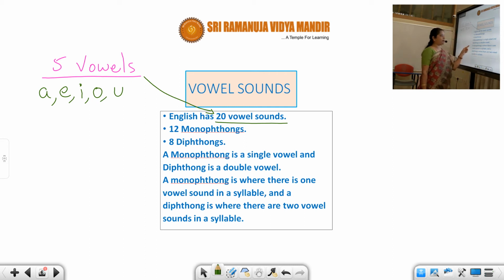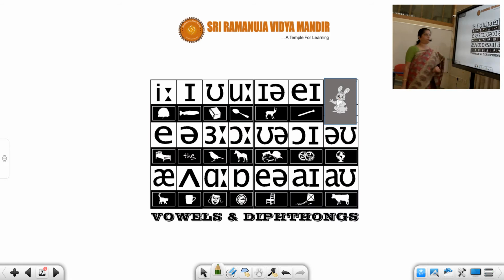So here it is mentioned very clearly, a monophthong is where there is 1 vowel sound in a syllable, and a diphthong is where there are 2 vowel sounds in a syllable. So we'll see what they are. Here you will have clarity about the monophthongs and the diphthongs.